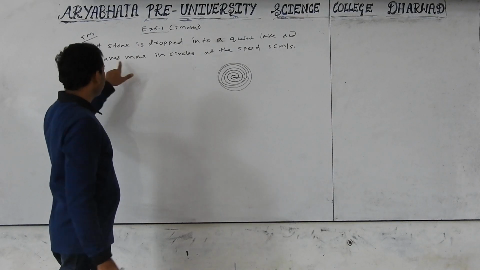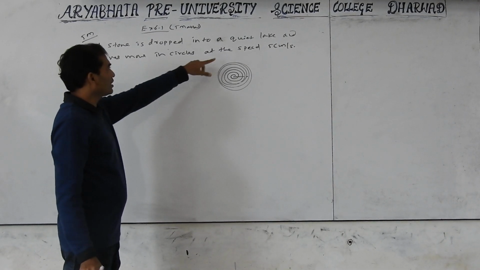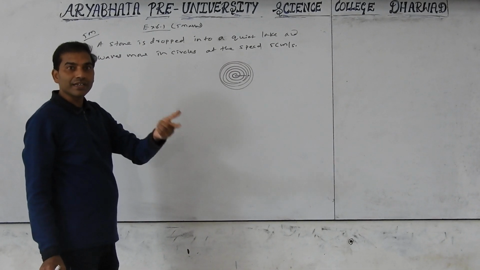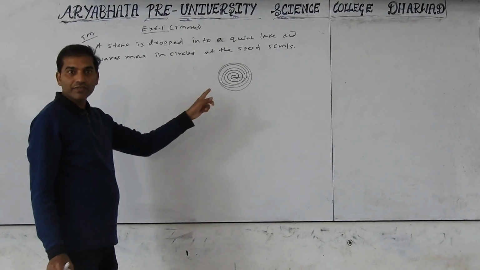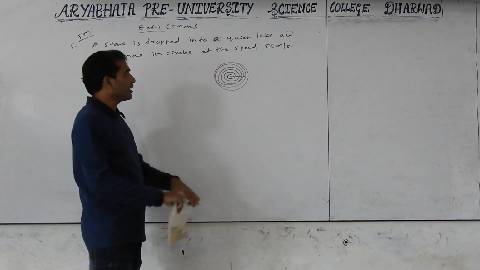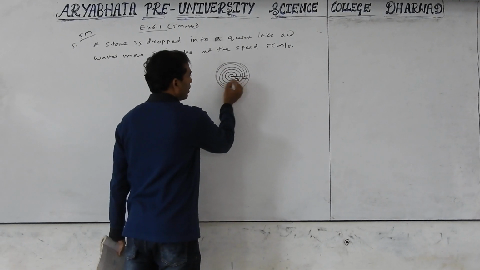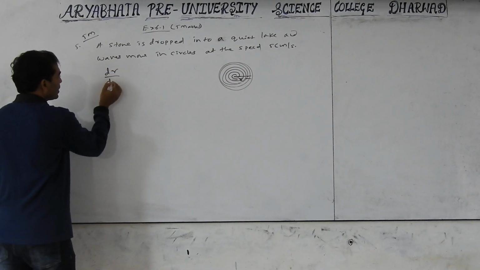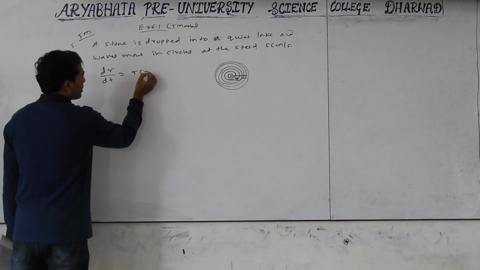So in a quiet lake, waves move in circles at the speed of 5 centimeters per second means the rate of the radius. Rate of radius means dr by dt. That is, the radius of the circle is r, and dr by dt equals 5 centimeters per second.